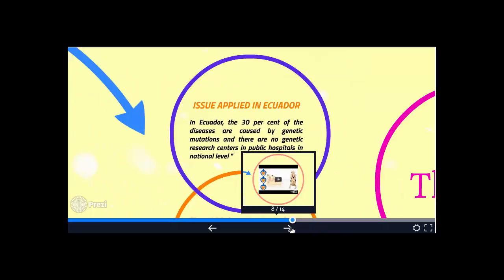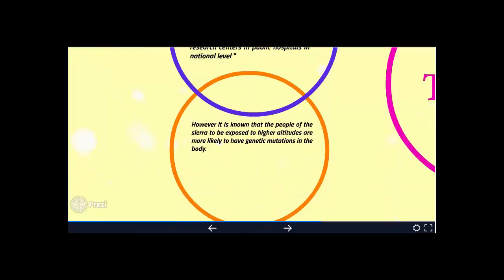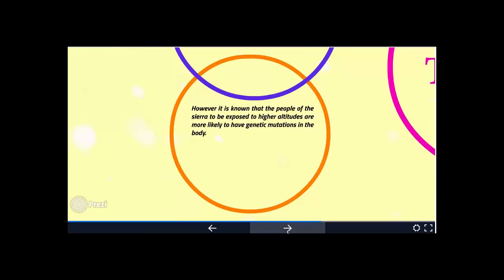Use applied in Ecuador. In Ecuador, 30% of the disease is caused by genetic mutation, and there are no genetic research centers in public hospitals at the national level. However, it is known that people of the Sierra, being exposed to high altitudes, are more likely to have genetic mutations in the body.